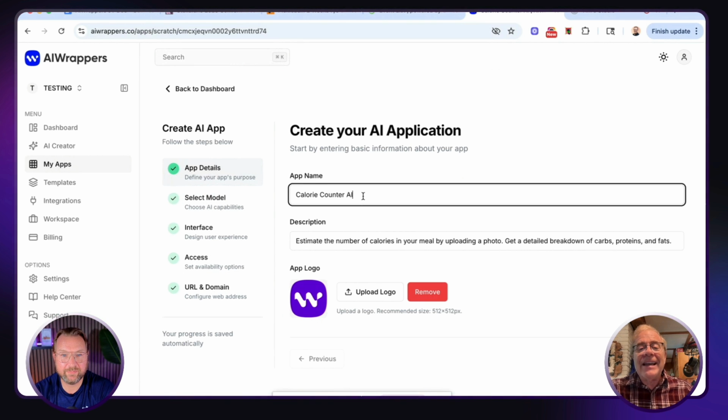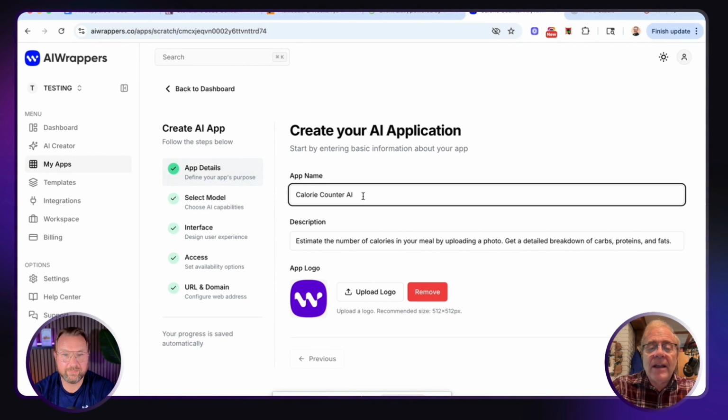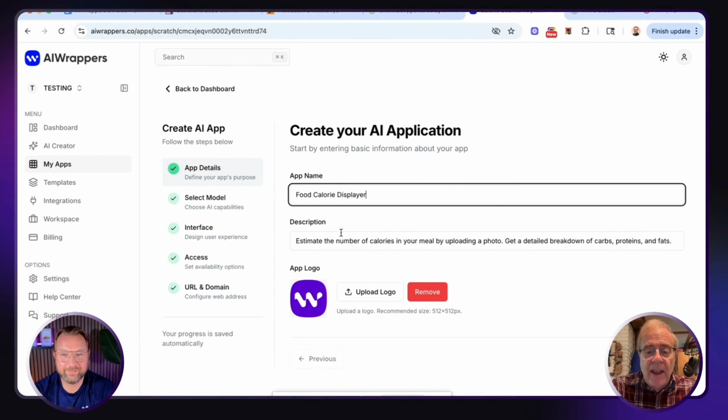So for instance, it's calling it calorie counter AI, but we could call it something else. We could call it food calorie displayer or something, right? We'll just change the name. And then the description, you could change that. It says estimate the number of calories in your meal by uploading a photo, get a detailed breakdown of carbs, proteins, and, oh, that's fats.